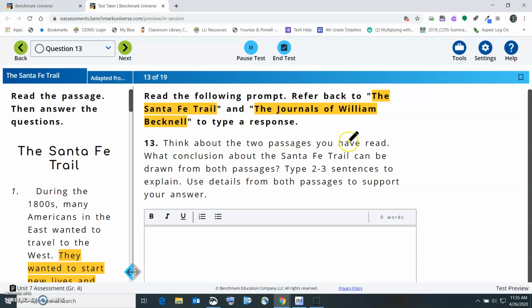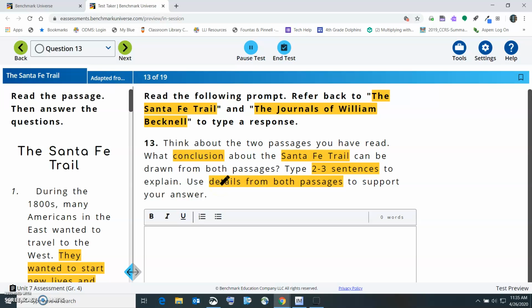Think about the two passages you have read. What conclusion about the Santa Fe Trail can be drawn from both passages? Okay, so conclusion is kind of like, what are your thoughts about the Santa Fe Trail? Type 2 to 3 sentences. You only need 2 to 3 sentences on there to explain. Use details from both passages to support your answer.